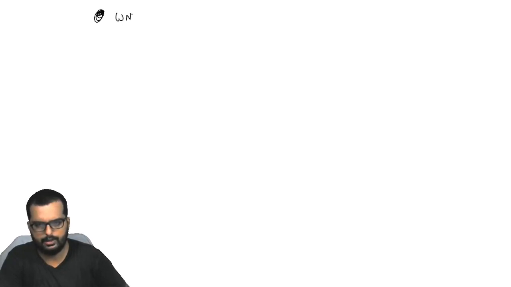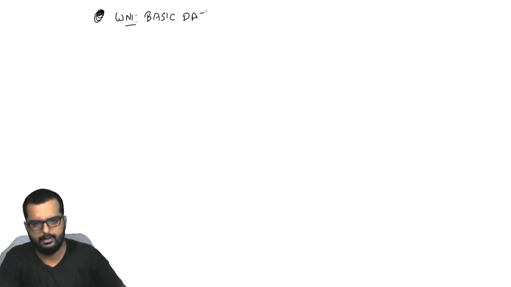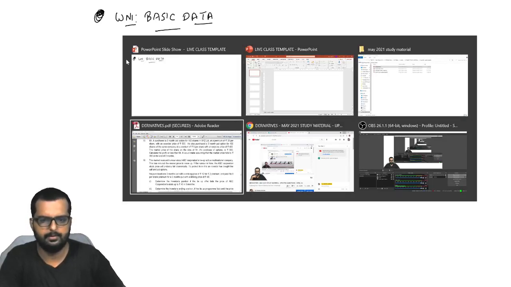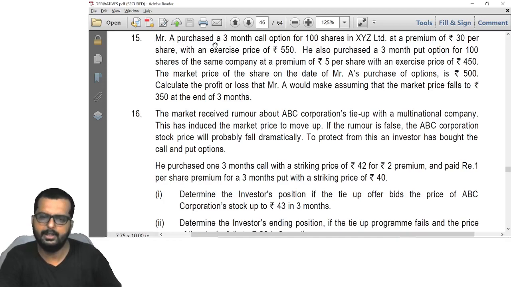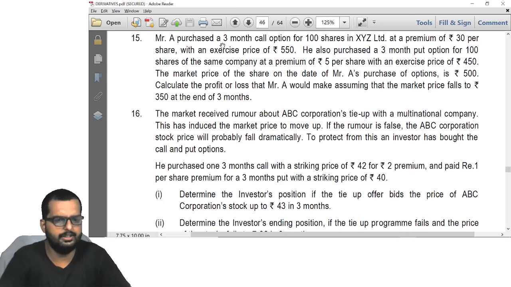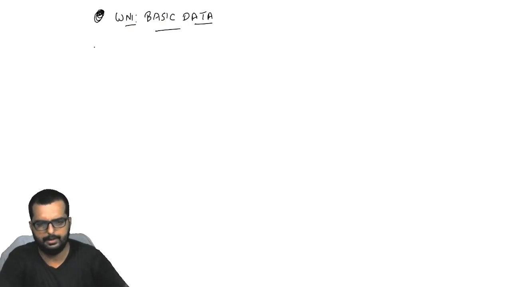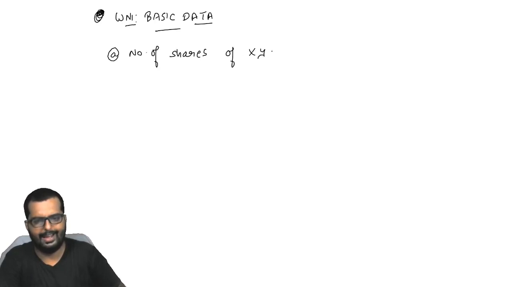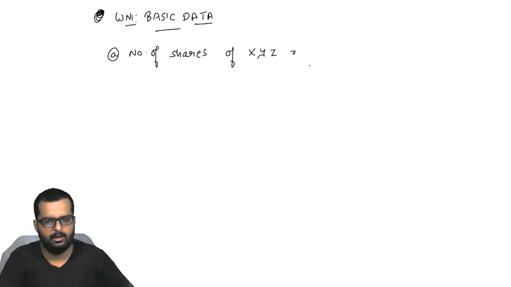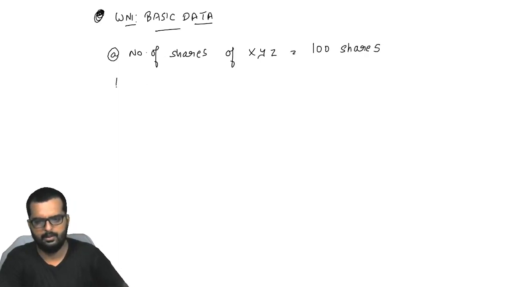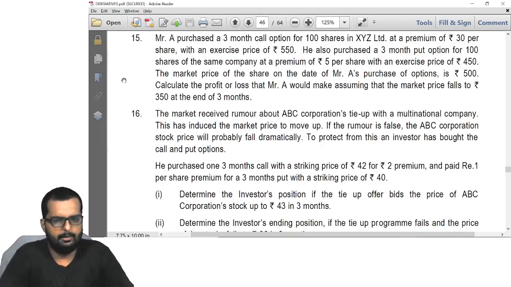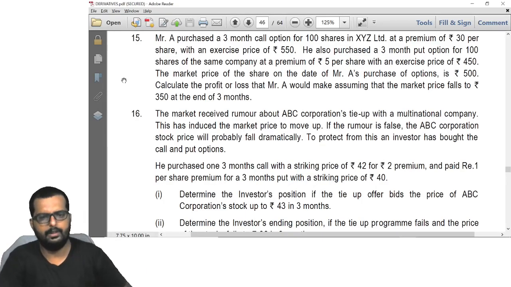Let me write down working note number 1, basic data. Alright, Mr. A purchased a 3 months call option for 100 shares in XYZ Limited. So, number of shares of XYZ, does it turn out to be 100 shares? Okay, at a premium of 30 rupees per share.